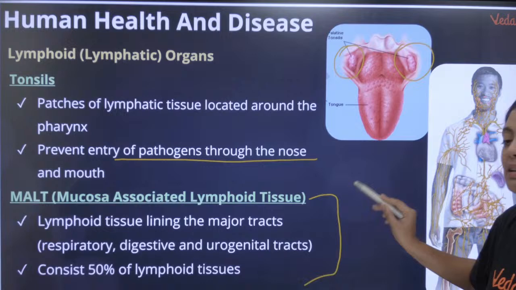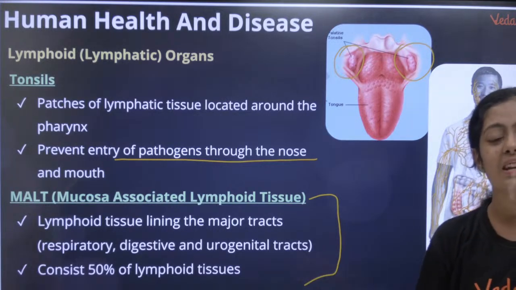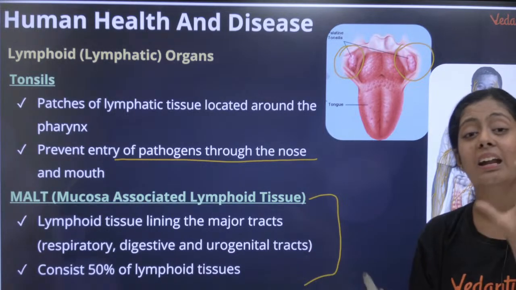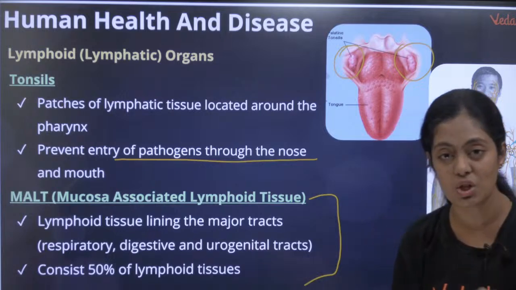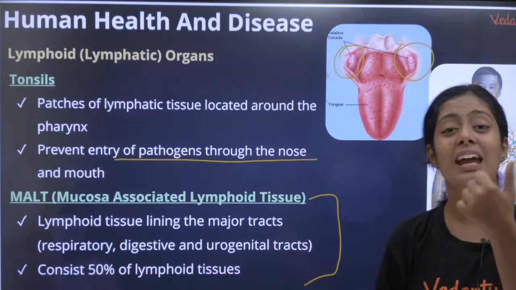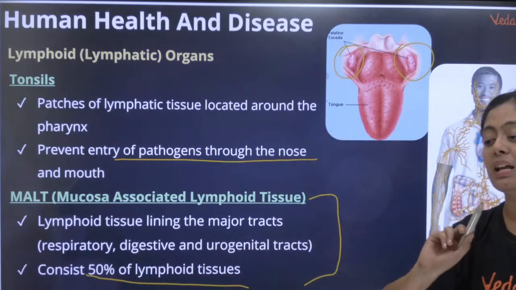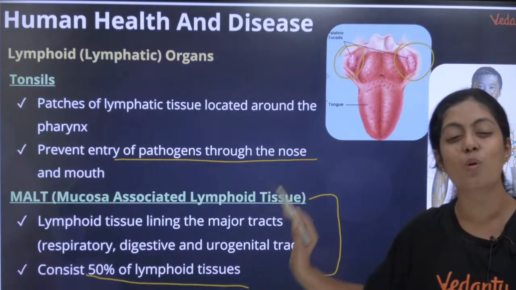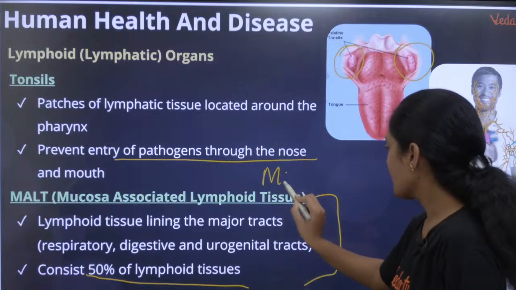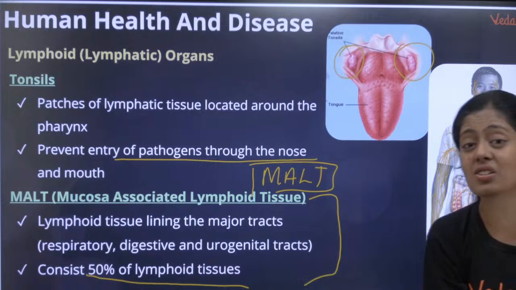Mucosal associated lymphoid tissue. Okay, there is a mucosa that lines your entire respiratory tract, digestive tract, especially your digestive tract is lined by mucosa, right? And in the mucosa there is a lymphoid tissue, and this lymphoid tissue is going to protect us from the pathogen that entered through the food or through the air. It constitutes 50% of the lymphoid tissue. This one word is so very important, pasangla, which is the largest lymphoid tissue, MALT. MALT, mucosal associated lymphoid tissue is the largest lymphoid tissue.